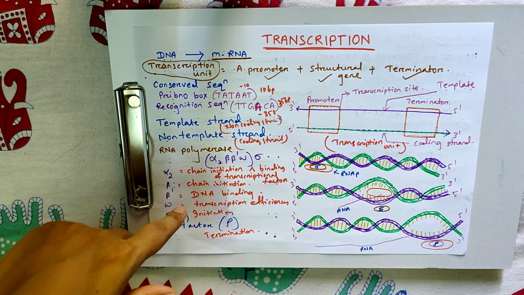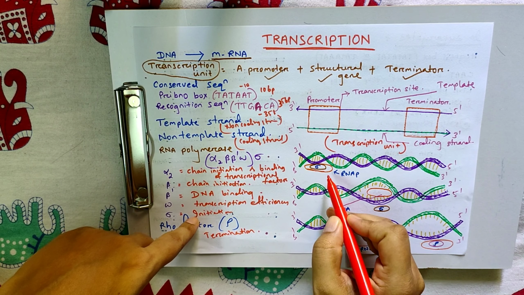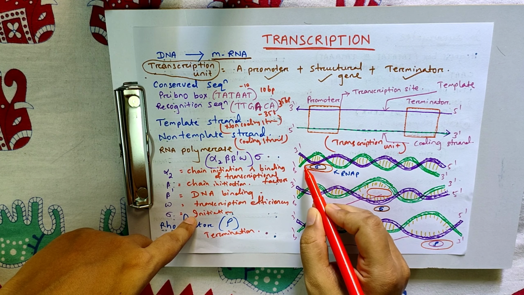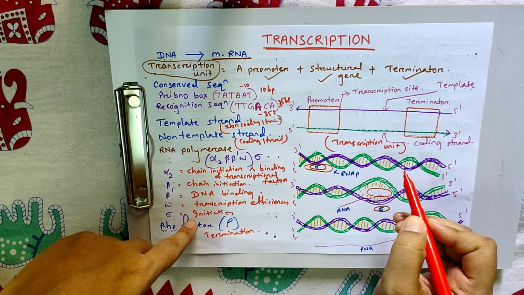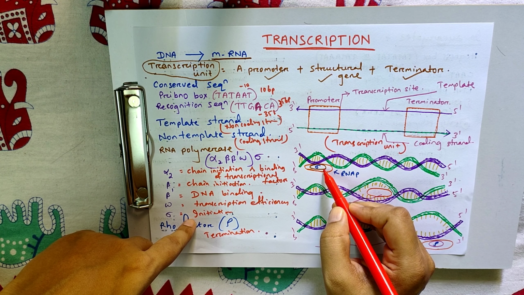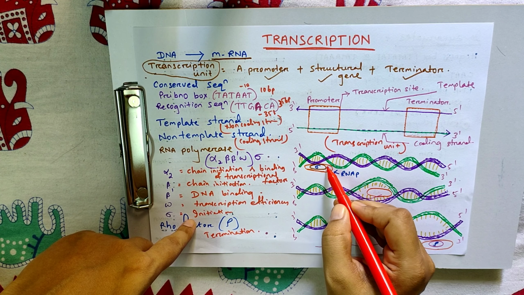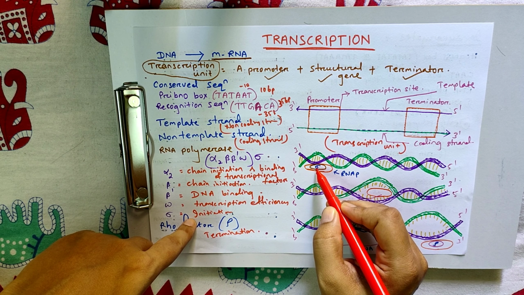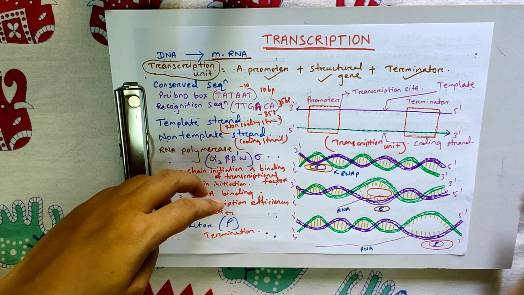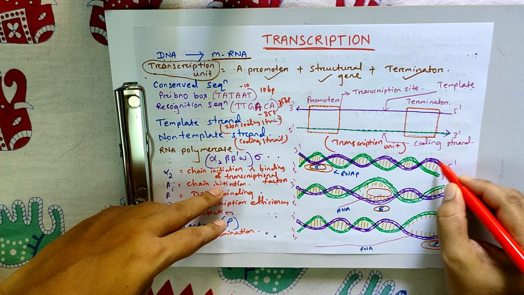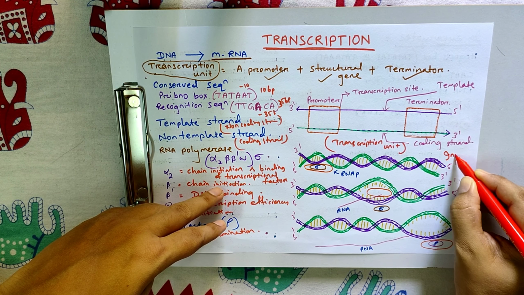Here the transcription takes place. How? The RNA polymerase binds to the template strand along with the sigma factor that helps in initiation of the transcription. That means this part is the initiation step.